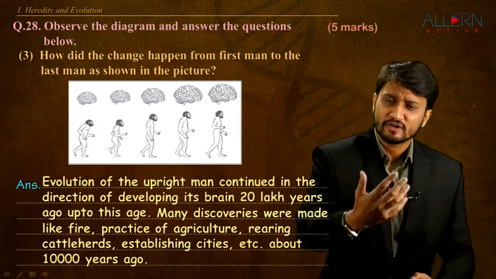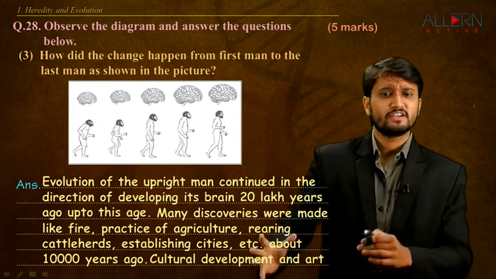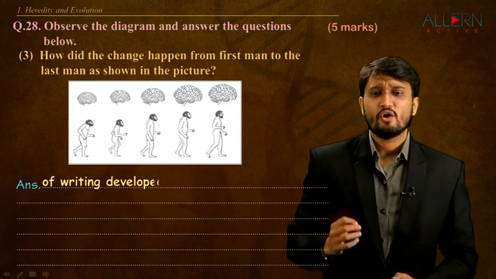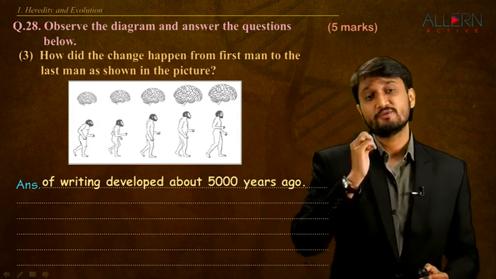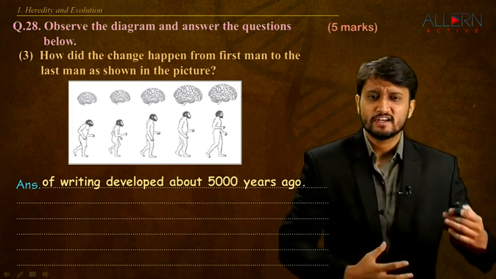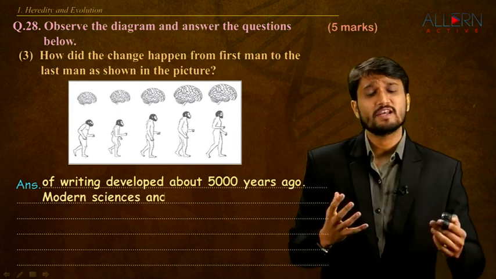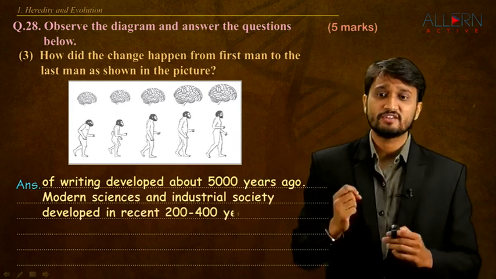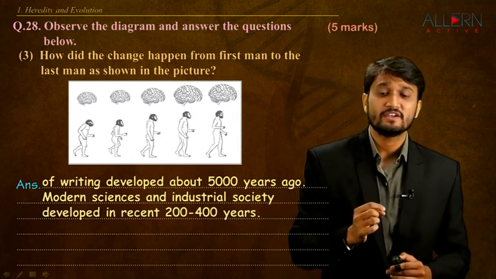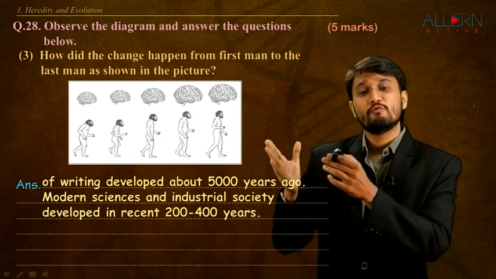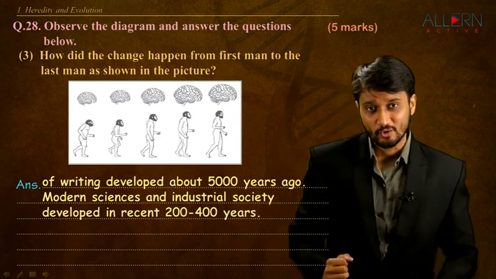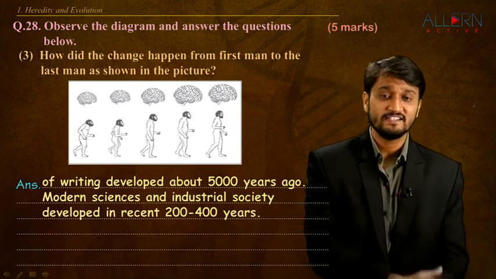Then the art of writing was also developed, right? Cultural development and the art of writing developed about 5,000 years ago. Then we set up industries, right? There was development in science. All this happened approximately 400 to 200 years ago. Modern science and industrial societies developed recently, which is 200 to 400 years ago. So this is how our brain development has taken place.